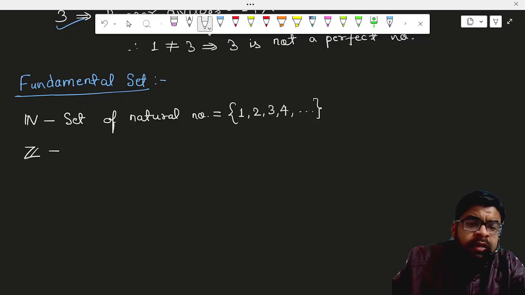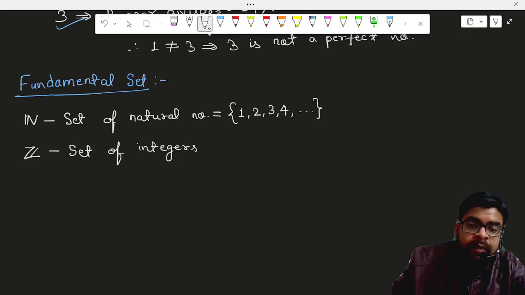And capital Z, it is called the set of integers. And in this, we will see 0, plus minus 1, plus minus 2, plus minus 3, and so on.